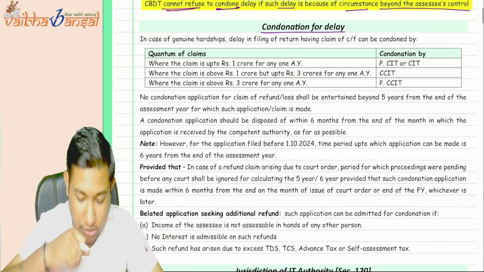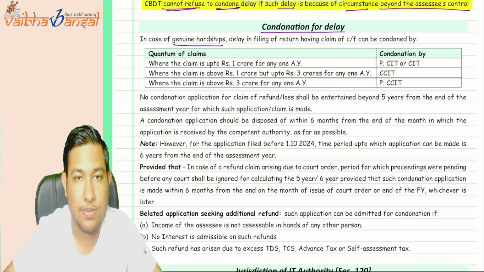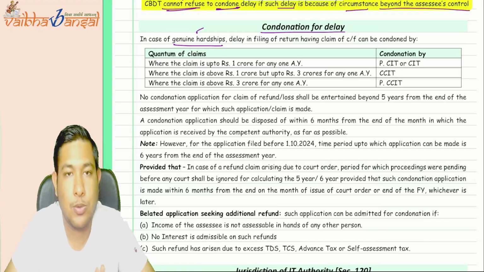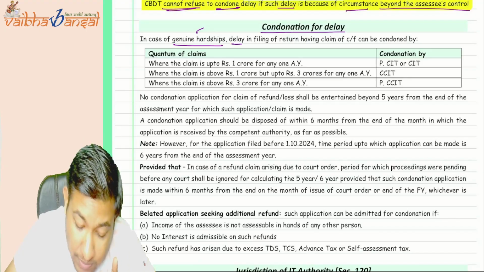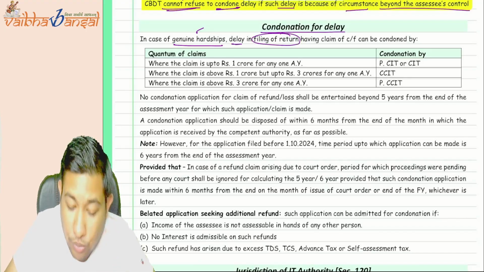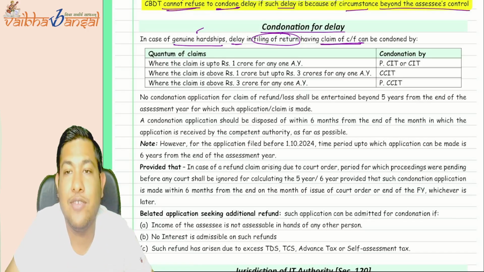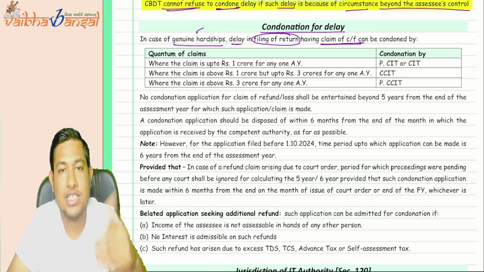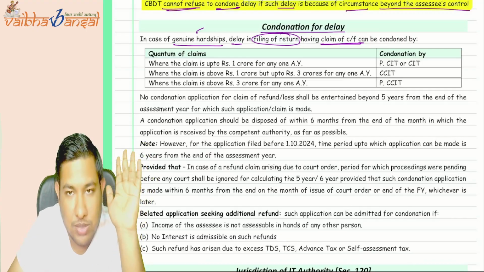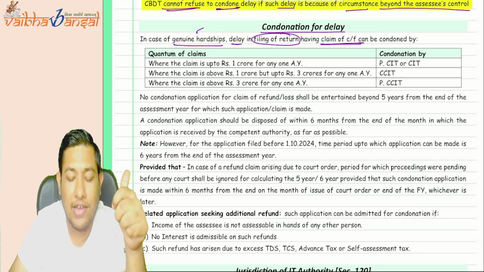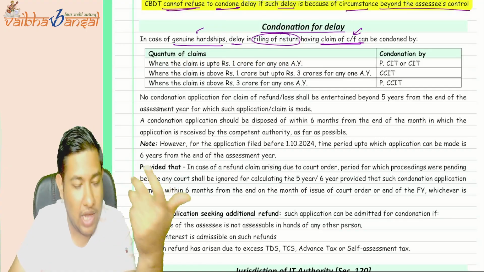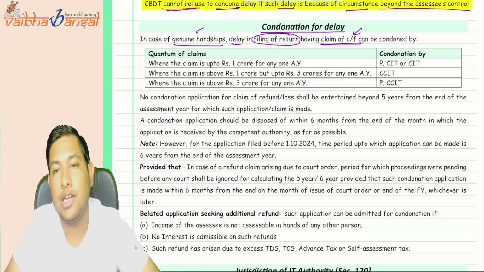Every concept is just being taken care of in this particular batch as well. Understood. Now, in case of genuine hardships, for the condonation of delay, only for genuine hardship can the condonation of delay be allowed to you, but the delay should be in filing the return, which has a claim of carry forward. See, I have filed the return of income which is delayed due to genuine hardship, and that particular return has a claim of carry forward. The loss has not been set off, that is why I need to carry it forward.